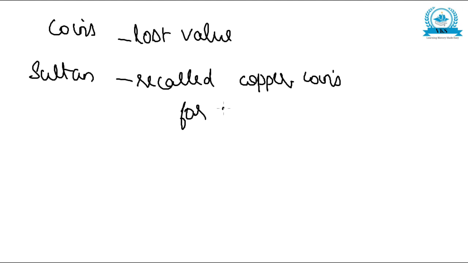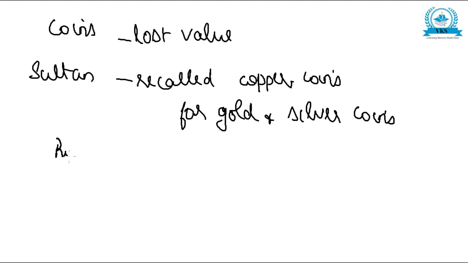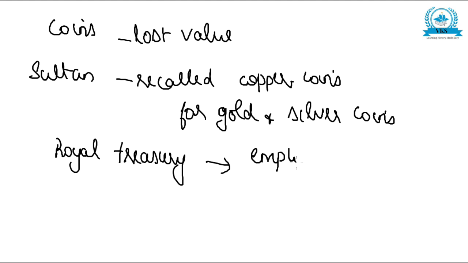Recall the copper coins for gold and silver coins. He asked the people to give back the copper coins in exchange for gold and silver coins. With this, what happened was the royal treasury became empty. All the gold and silver coins were given to the people, and the royal treasury became empty. And this currency reform of the Sultan also became a failure. So this reform also became a failure.